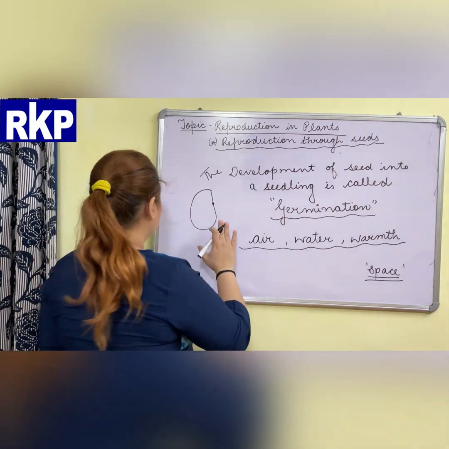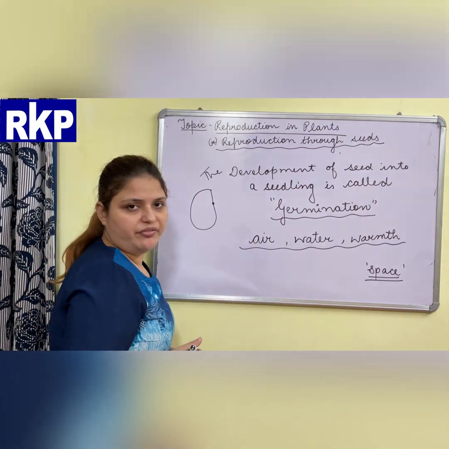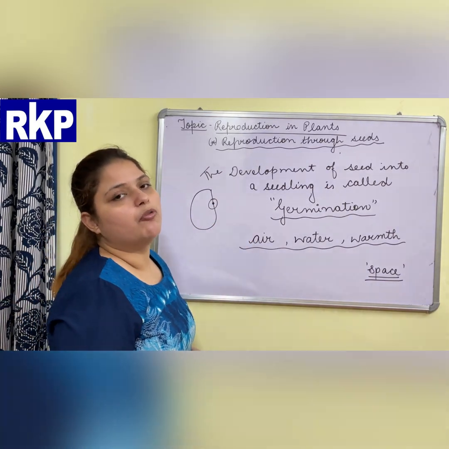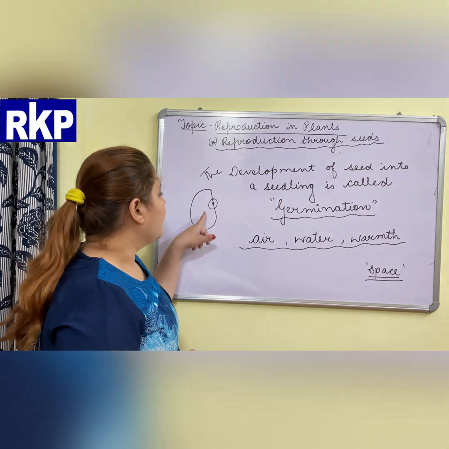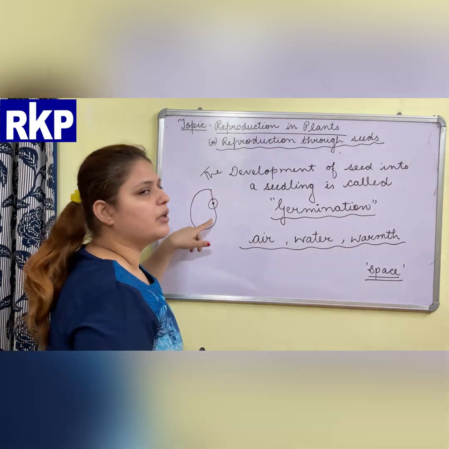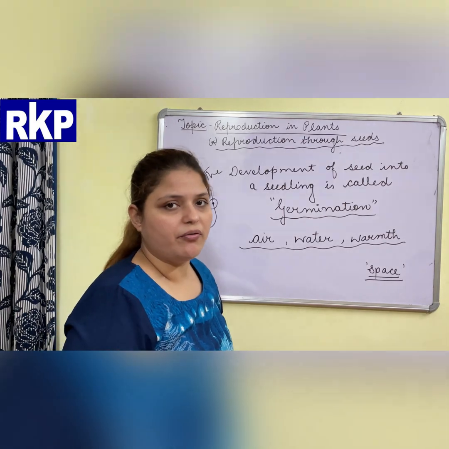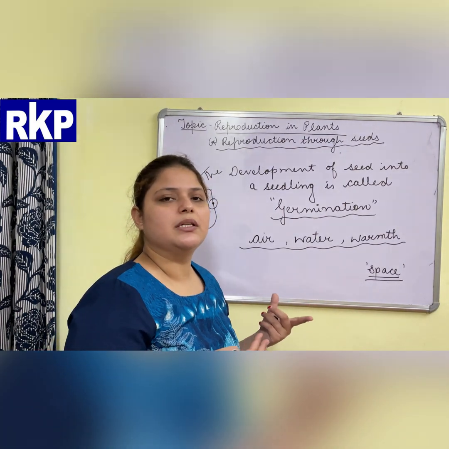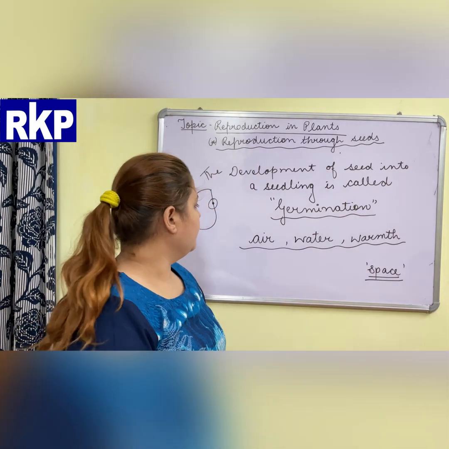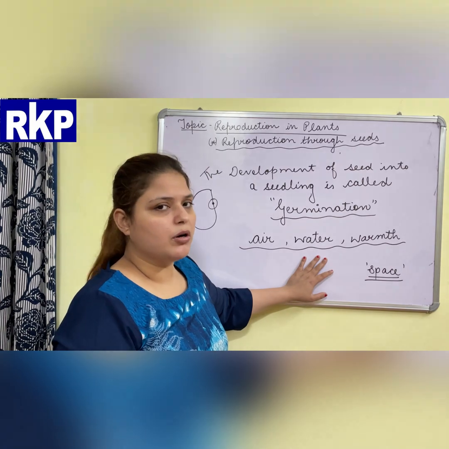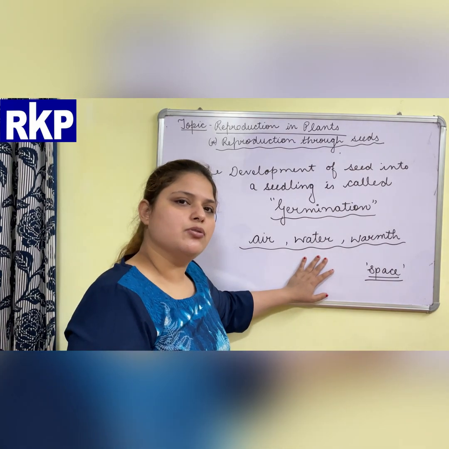A seed has tiny pores on its surface from where it absorbs water from the soil. And when the seed absorbs water, the hard outer layer covering of the seed will get soft. Clear? Because of the water. We all know that if we dip anything inside water for a long period of time, it becomes soft.